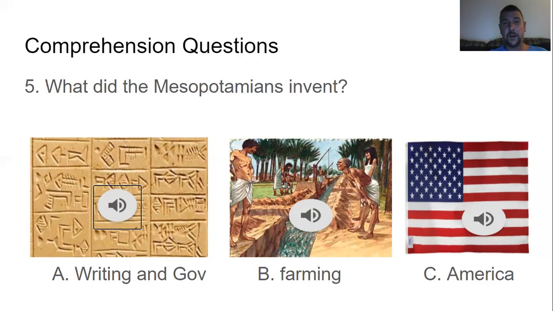But anyway, this is our lesson for the day. Tomorrow our lesson will be on the Sumer, and we'll go more into detail about the Sumerians and what they did. So you all have a good day.